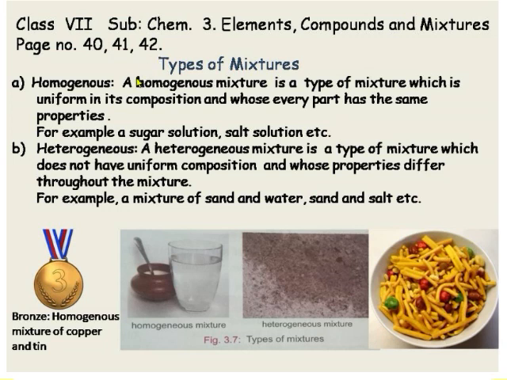Now let us start. On the basis of the distribution of constituents, mixtures are classified into homogeneous and heterogeneous mixtures. What is a homogeneous mixture? A homogeneous mixture is a type of mixture which is uniform in its composition. That means in a homogeneous mixture, the constituents are evenly and equally distributed throughout the mixture.